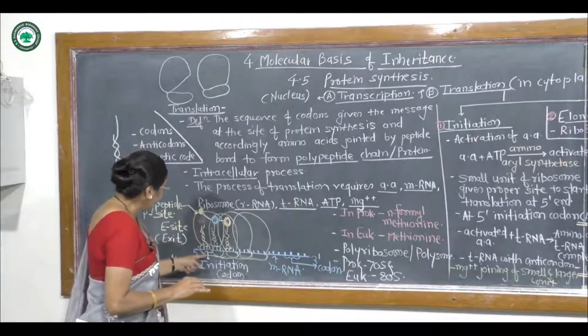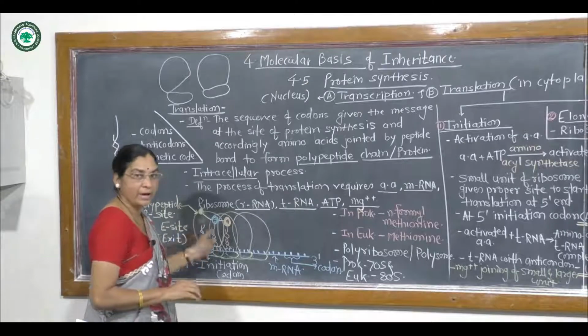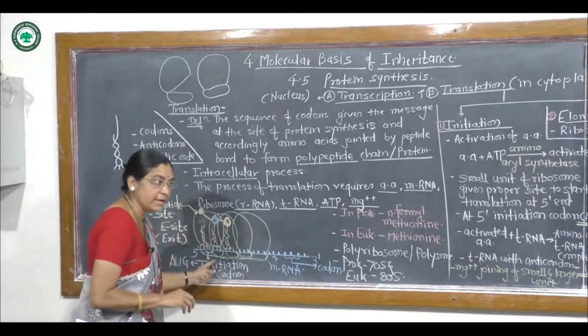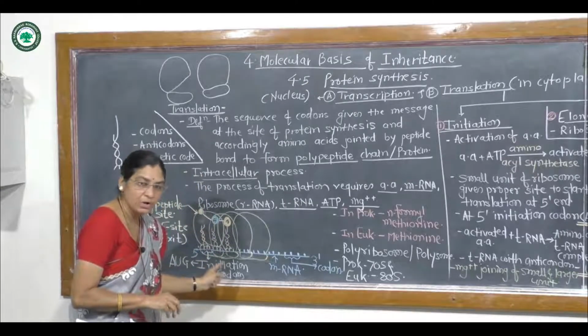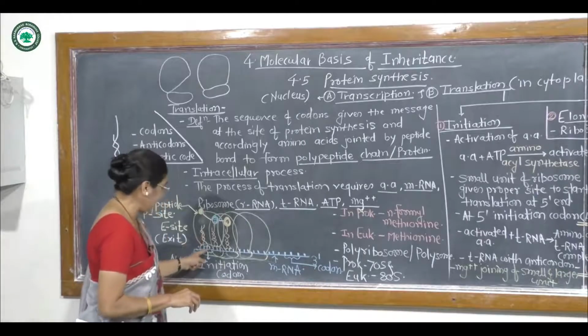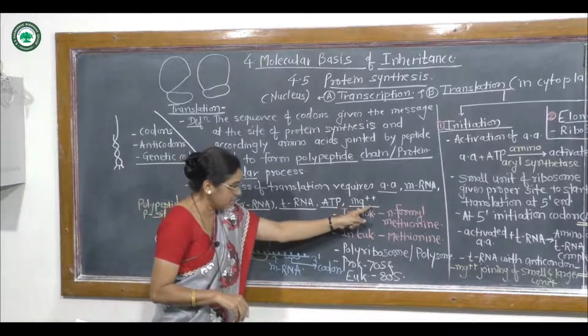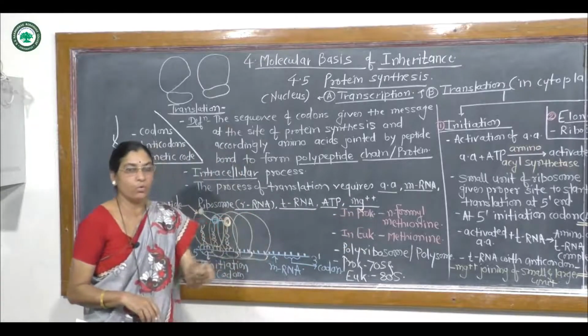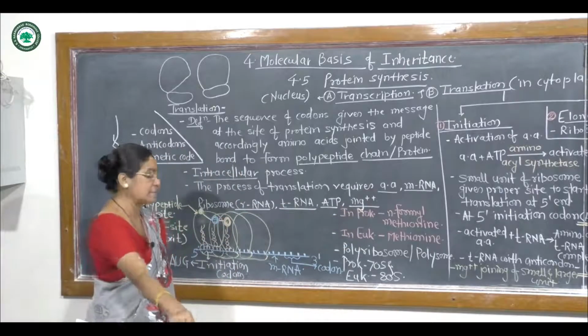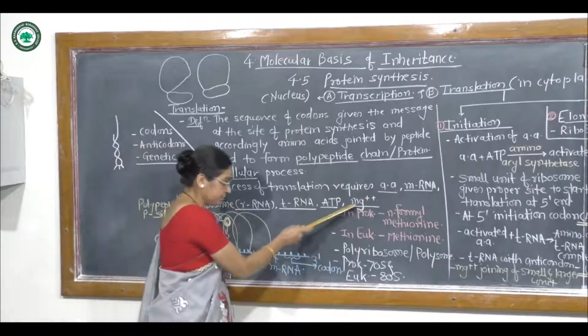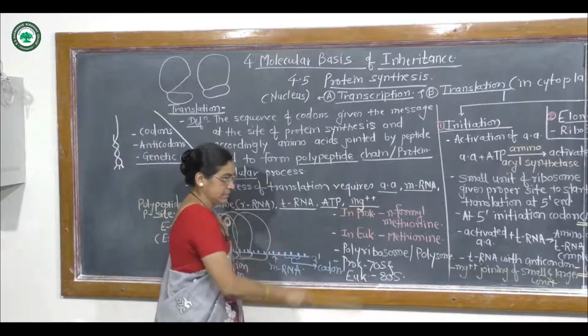And the joining of the smaller and larger unit at the 5' end, as if the linkage of the ribosome with mRNA is achieved, where the magnesium ions play a very important role. So a question may be asked in a multiple choice question, that is the role of the magnesium.